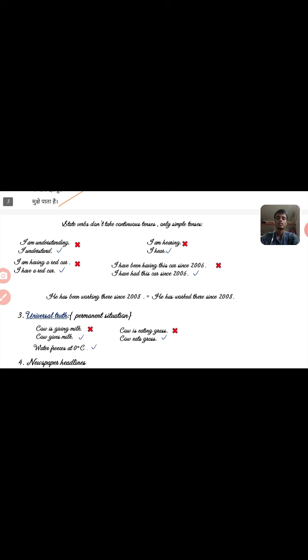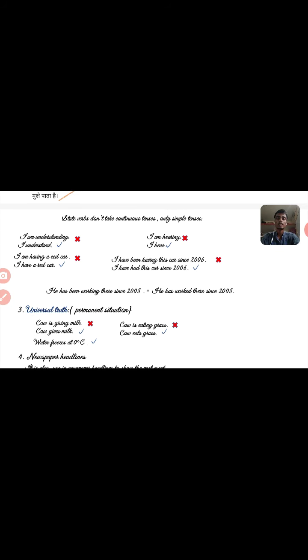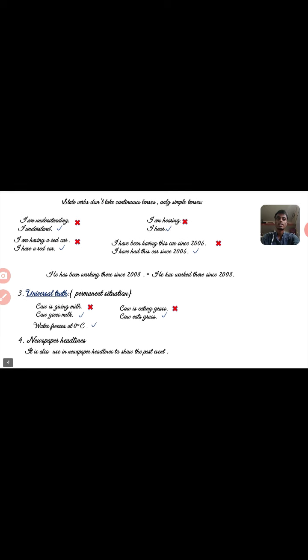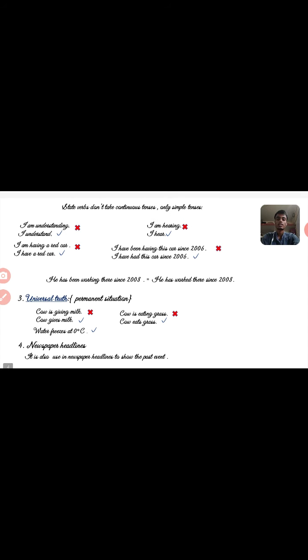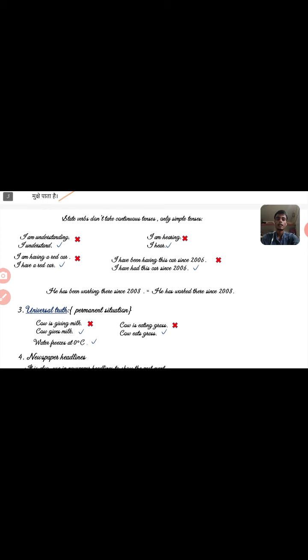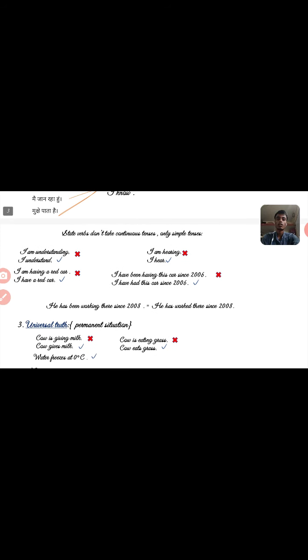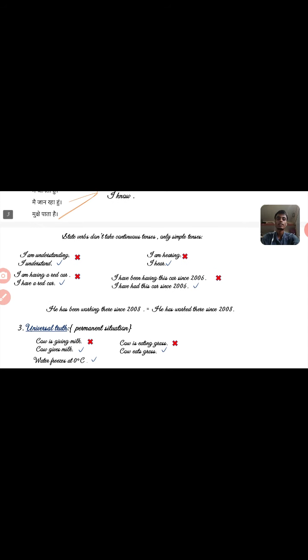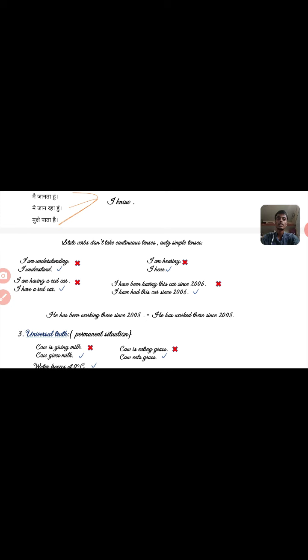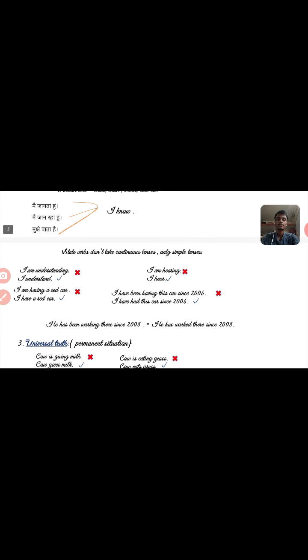What will be right sentence? I understand. मैं समझ रहा हूँ, मैं समझता हूँ. Okay, the Hindi will be this for this sentence. I understand. Okay, so I understand is right, not I am understanding. It is wrong. Because I told you in a state verb we don't take continuous tense.